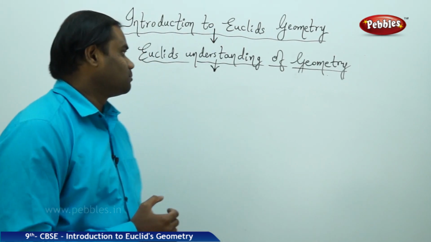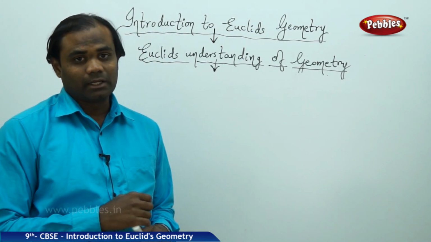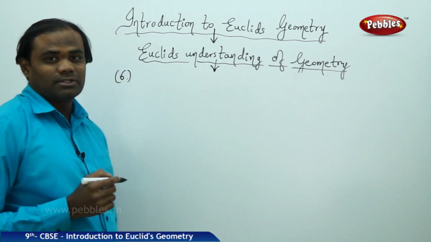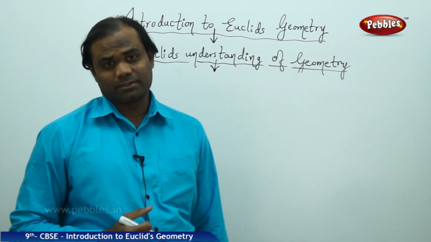And the last property which we are going to study in understanding of Euclid's geometry is the sixth property, which says about the plane surface.